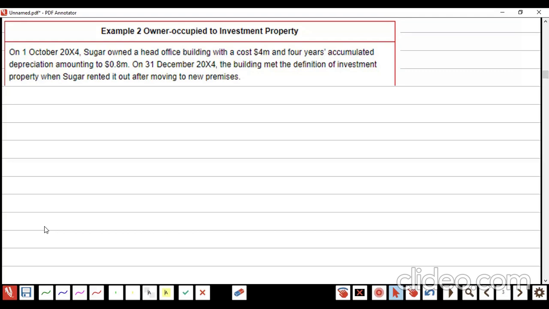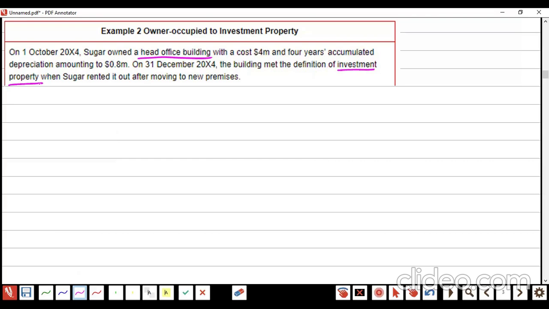Sorry, 16 to 40. It was head office, and now it's going to become investment property, right?